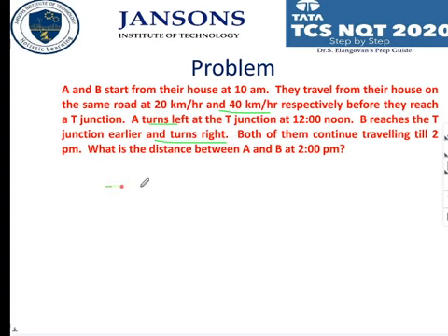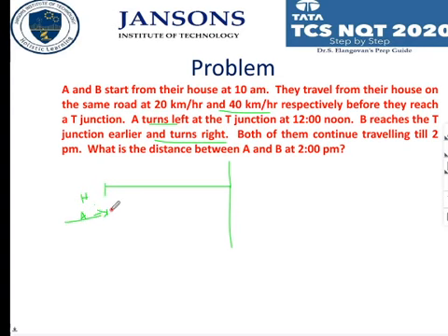This is the house located, and it is like this. This is my T junction. Both are starting at 10 a.m., so that doesn't matter.